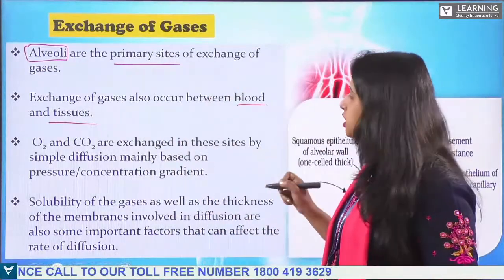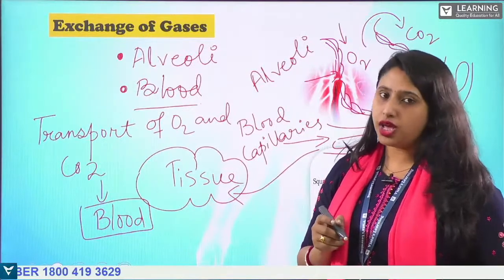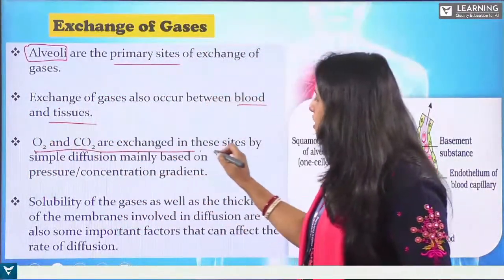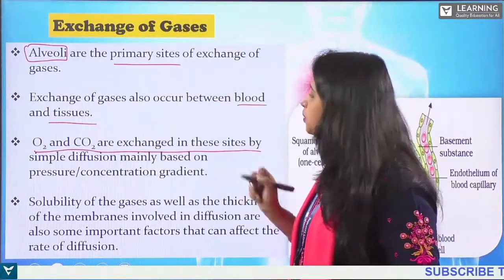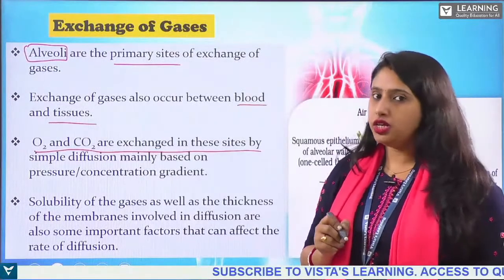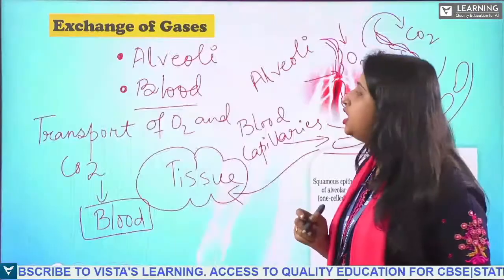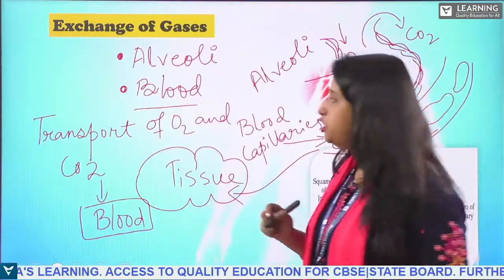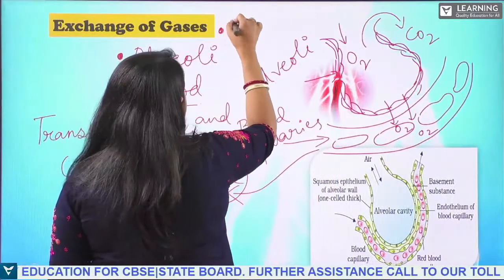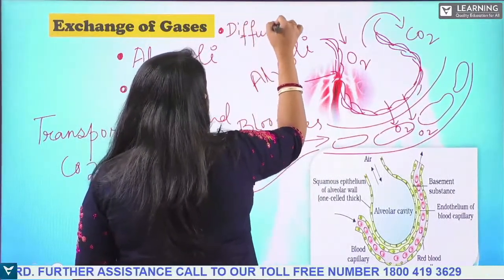So, as you have seen here, between the blood and the tissues also, exchange of gases takes place. O2 and CO2 are exchanged in these sites by simple diffusion, mainly based on the concentration gradient. So, how does the exchange of gases take place? It depends on diffusion, okay? The exchange of gases takes place with the help of diffusion.